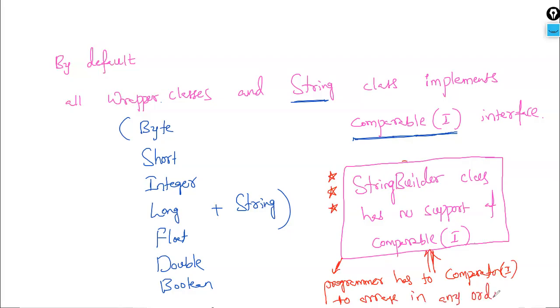It's our choice: we can arrange in ascending order or descending order. So this is the point which we have to understand. More in detail, I won't go. Directly, I'll give you the code for this Comparator to get the solution for StringBuilder objects, and how to add them to a TreeSet. I limit my discussion to that point only, not beyond that. The reason is understood.